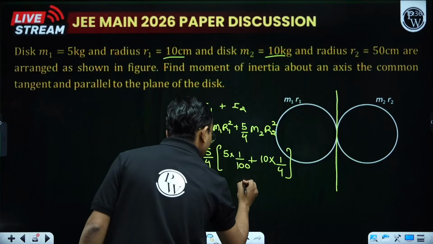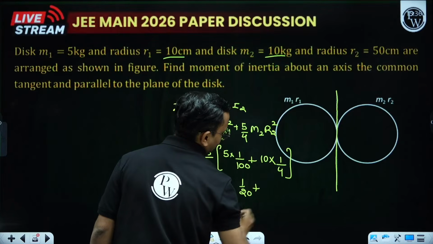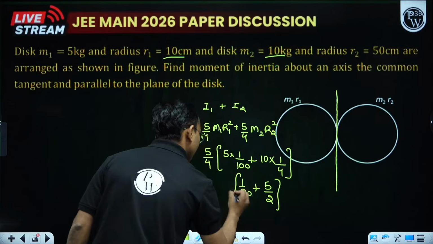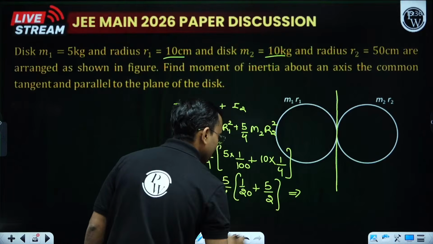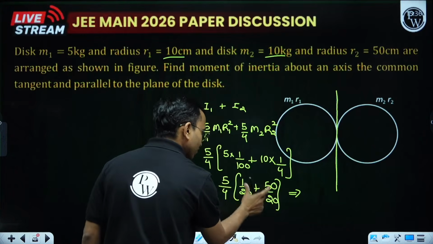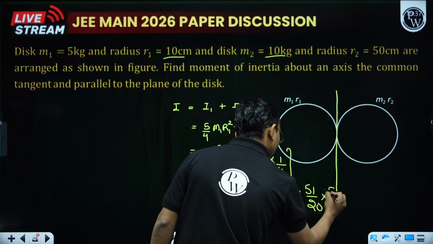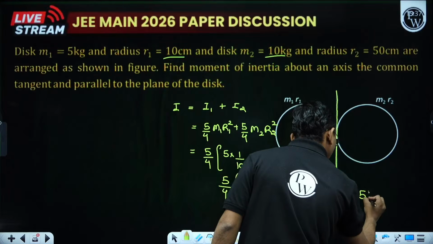So this becomes 1 by 20 plus what it is, 5 by 2 into 5 by 4, and this we can write as 50 by 20, so 51 by 20 into 5 by 4. 5 into 4, this is 51 by 16.